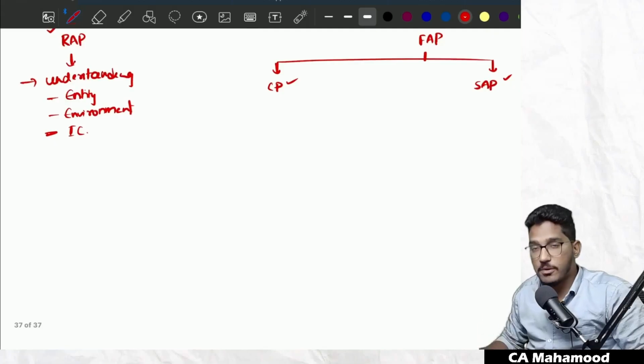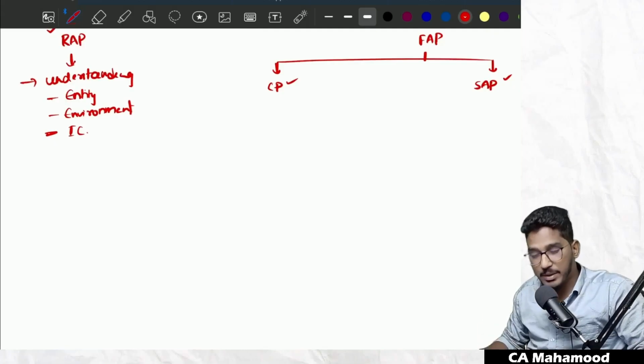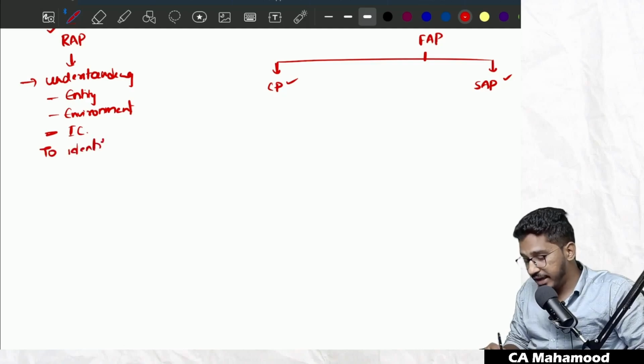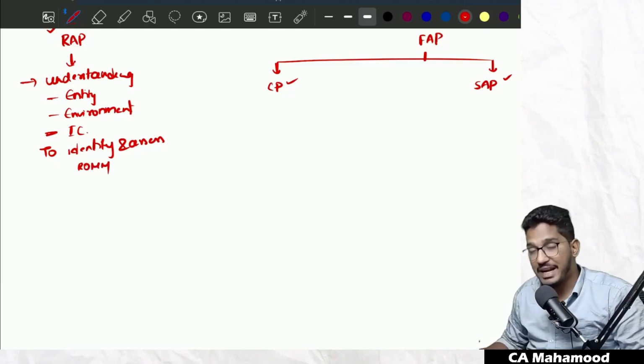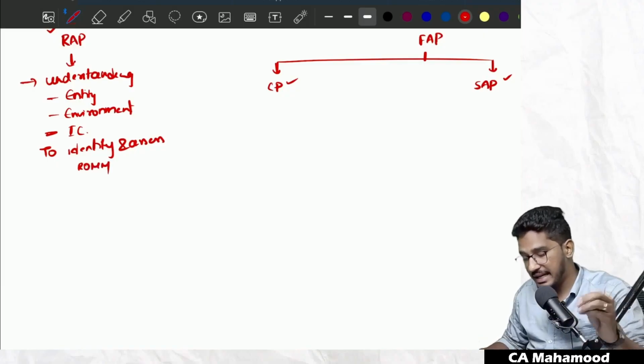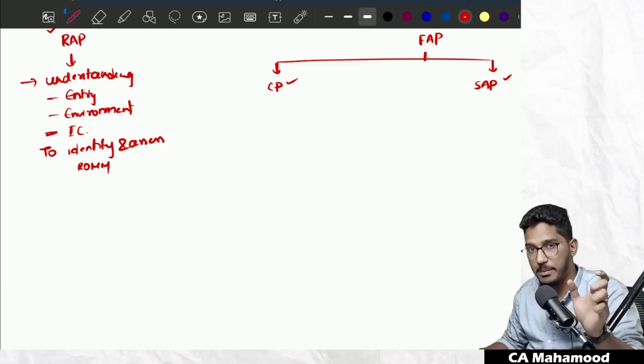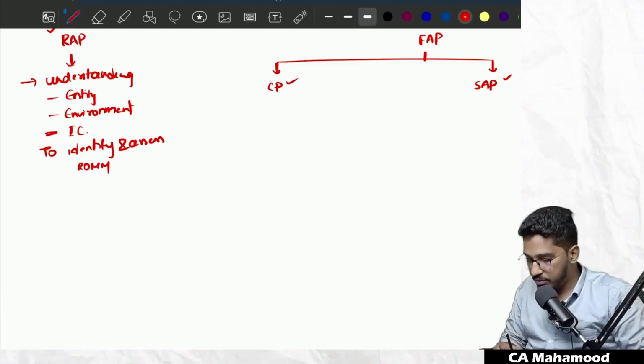Sir, why do we need to obtain understanding of entity, environment, and its internal control? For the purpose of identifying and assessing, that is, to find out and analyze, the risk of material misstatement. And those procedures we have given a name: risk assessment procedures.